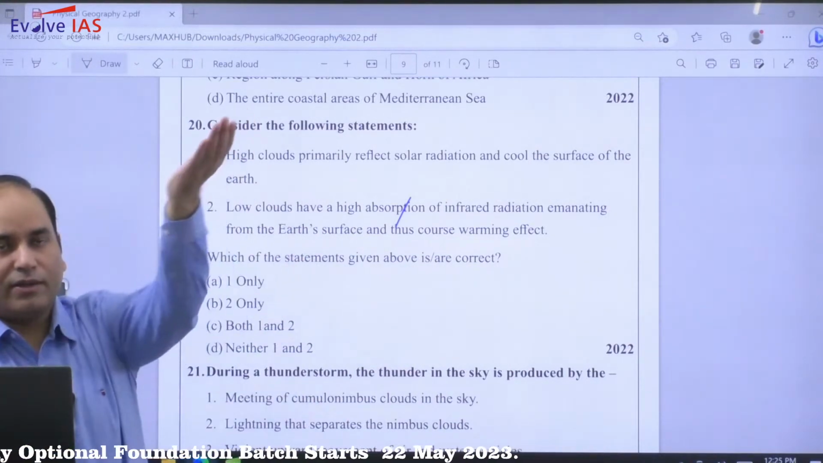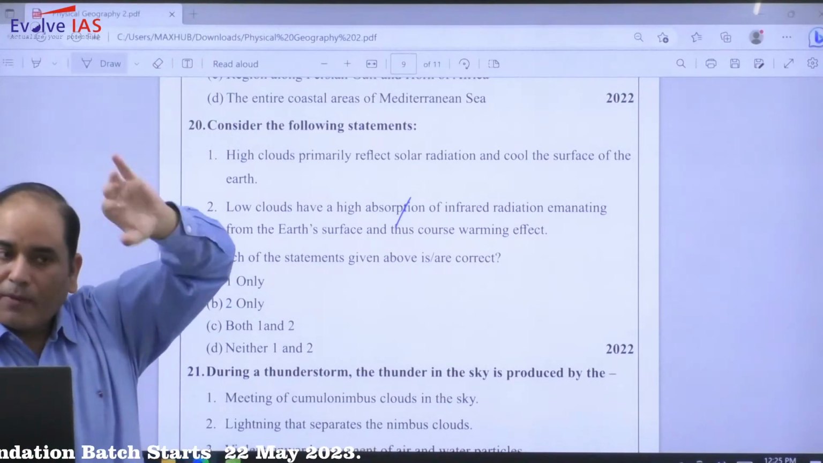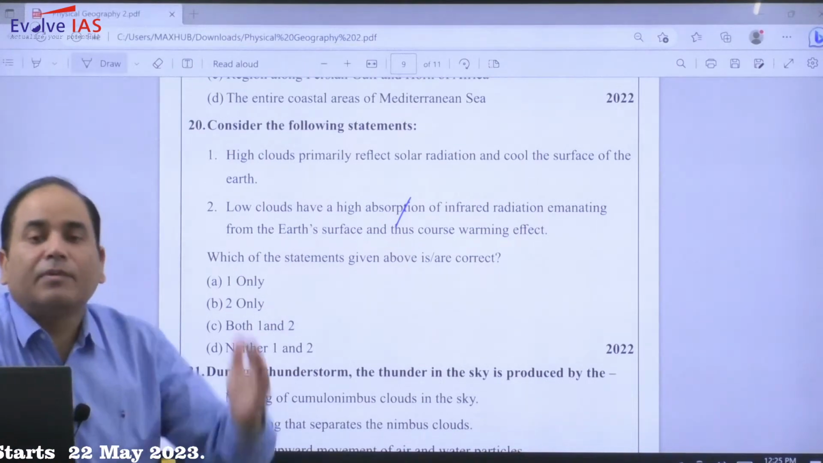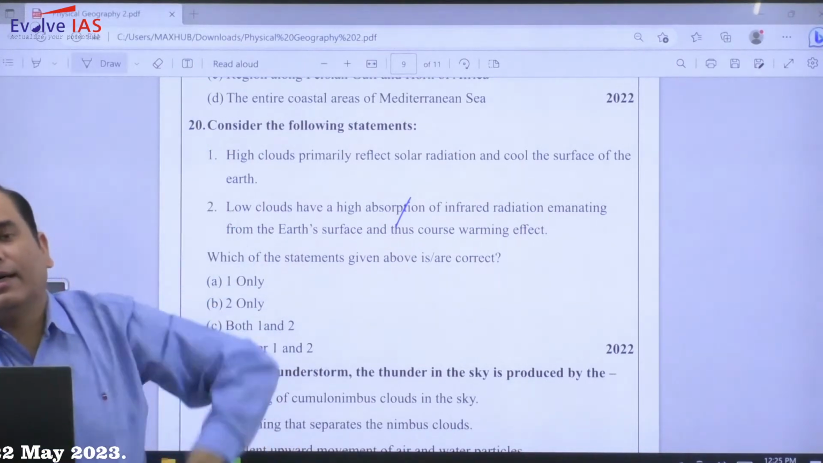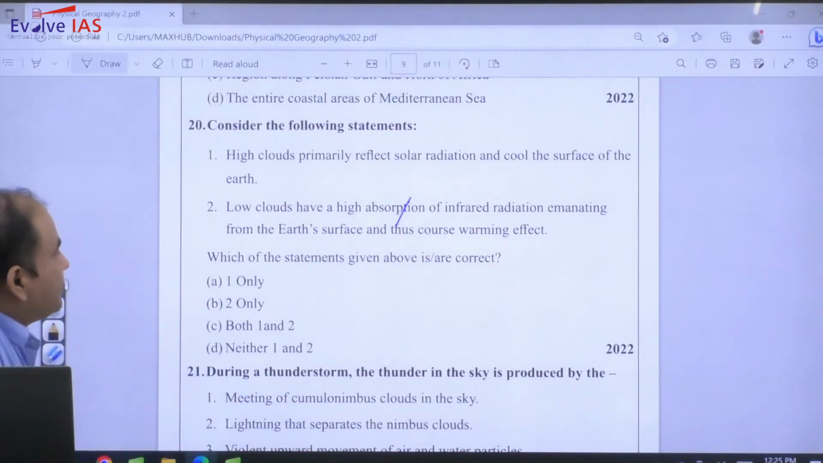If the clouds are there, they are deflecting, but whatever radiation is going to the surface, they are also capable of re-radiating onto the earth's surface. So this statement is not correct.